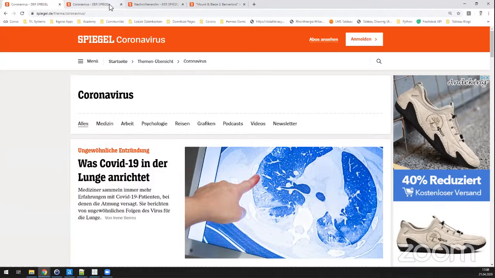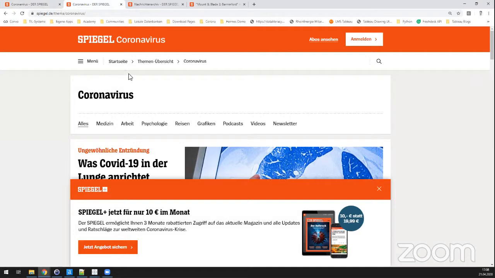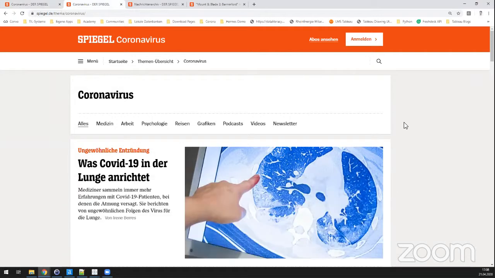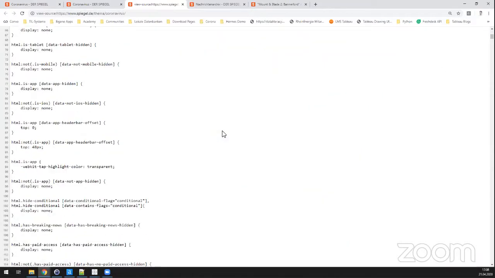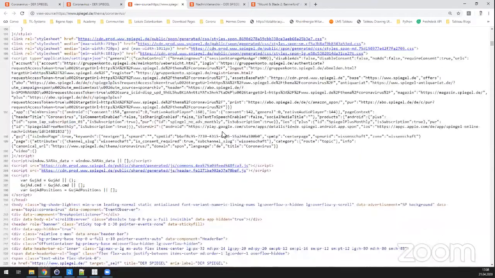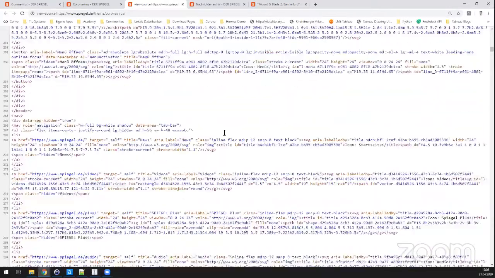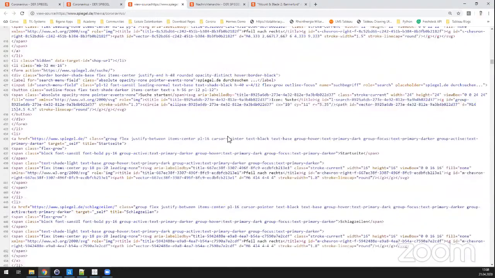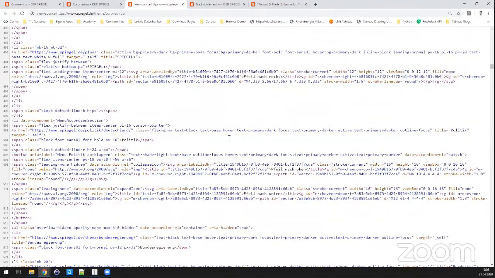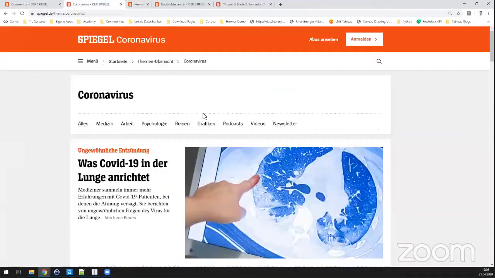So basically, if we right-click on this page and show the source code, this is basically what we will download, and then we will read it, and we will filter it, and we will see whether it contains information about corona or not. We will walk through that process in a minute.